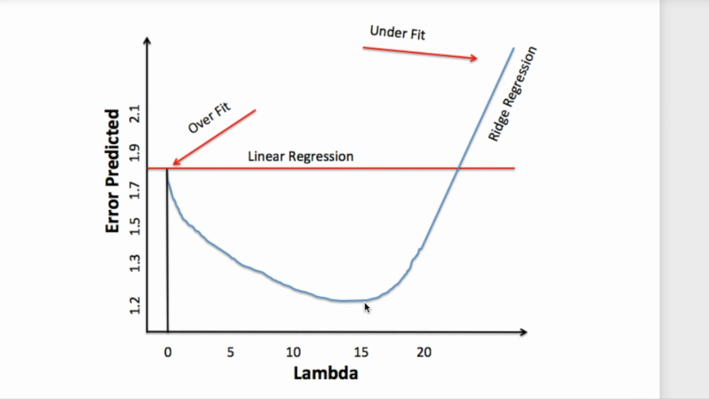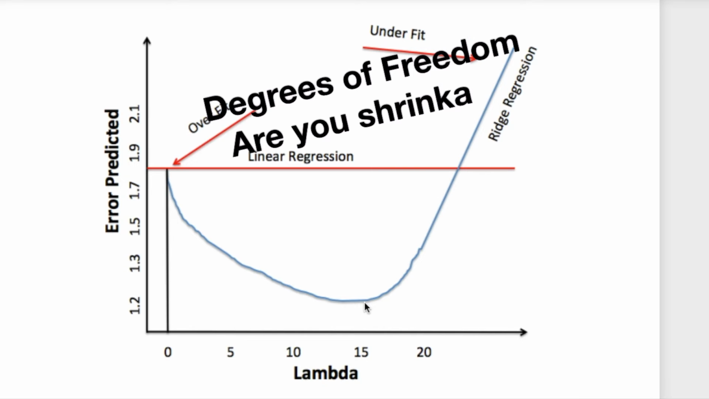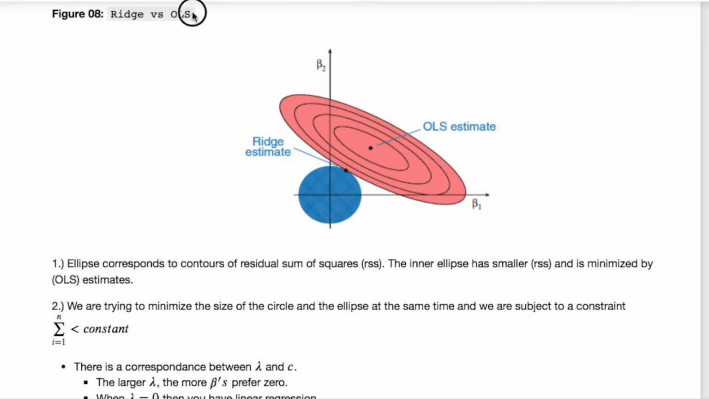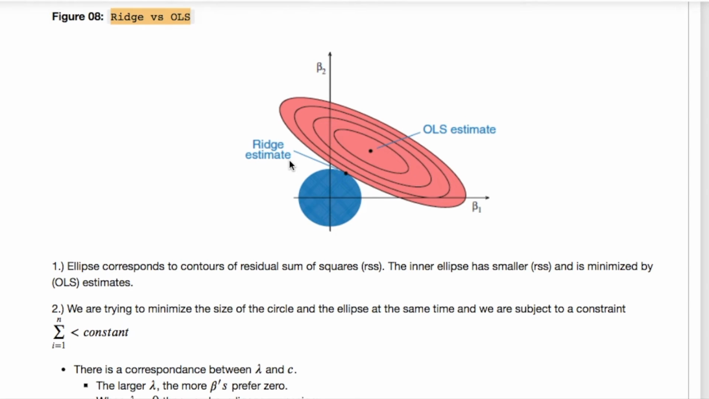Think of trying to find a new line that doesn't fit so great to your training data in order to create a better prediction overall. You may not have thought about this, but your degrees of freedom are effectively your shrinkage. It's kind of confusing, but this is our ridge versus our ordinary least squares.